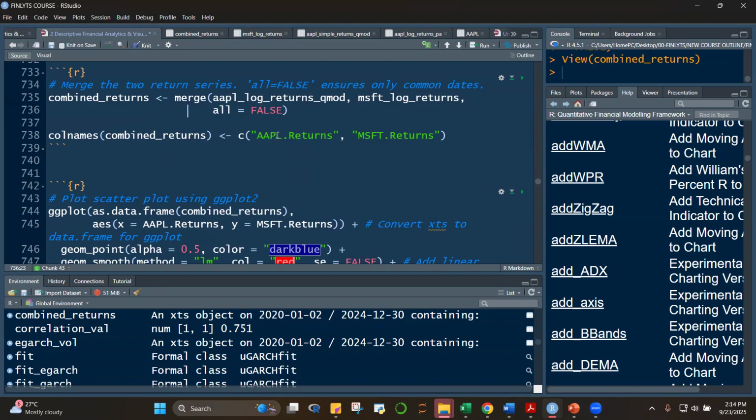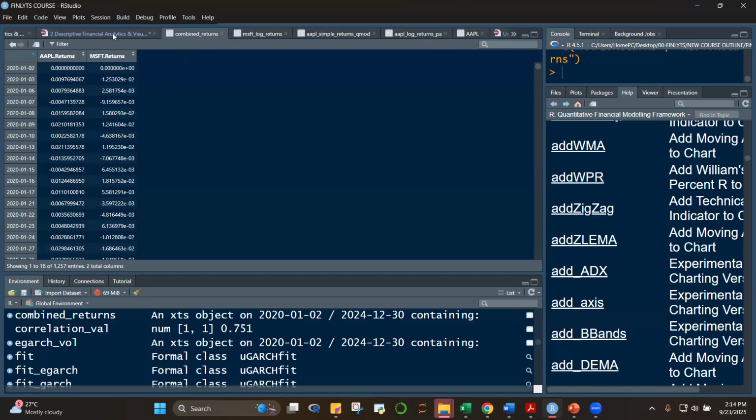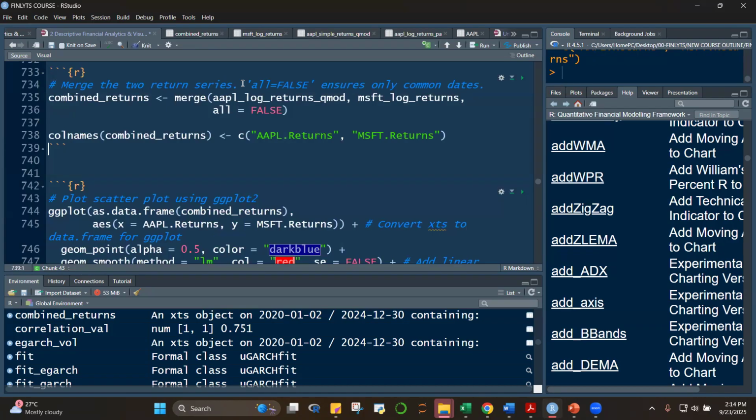We know that this is Apple first because in merge we identified Apple first. Control Enter, run this, and then check our combined returns. There you go, Apple returns, Microsoft returns. Although they both have 0 there, no problem, it's not NA. But technically, it's not correct.